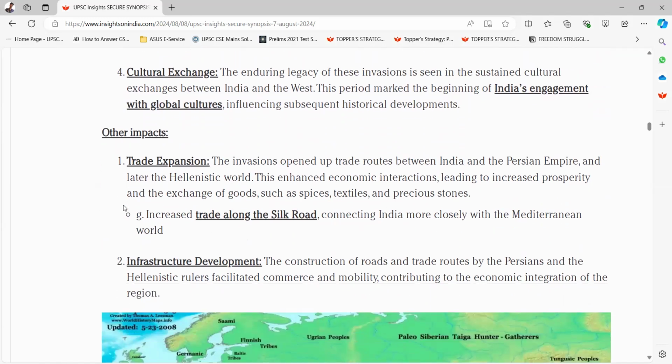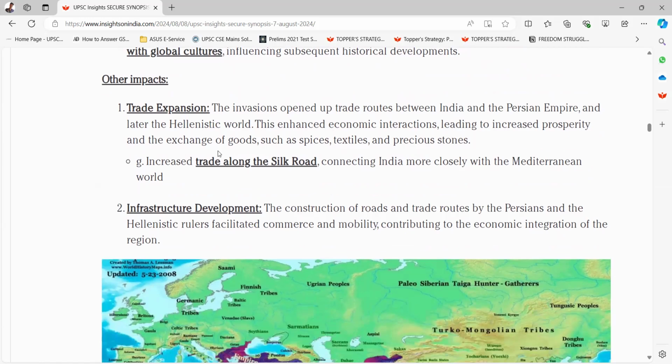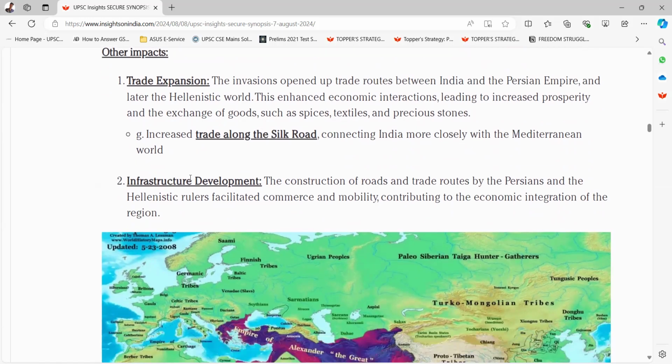Other impacts. First one, trade expansion. The invasions opened up trade routes between India and the Persian Empire, and later the Hellenistic world. This enhanced economic interactions, leading to increased prosperity and the exchange of goods such as the spices, textiles, and precious stones. Example, increased trade along the Silk Road, connecting India more closely with the Mediterranean world. Second is infrastructure development.